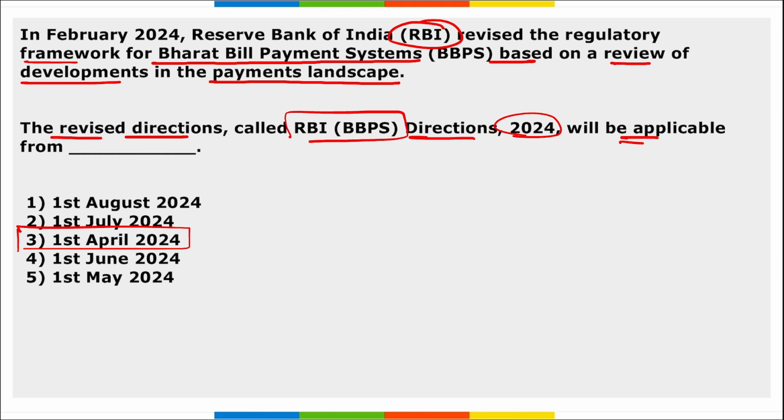Here, these master directions of RBI BBPS directions, they were issued under Section 18, right? That is read with Section 10 part 2 of the Payments and Settlement Systems Act of 2007, right? And remember, RBI's directions of 2024, they were issued to reduce the compliance burdens of the banks and the non-banks.